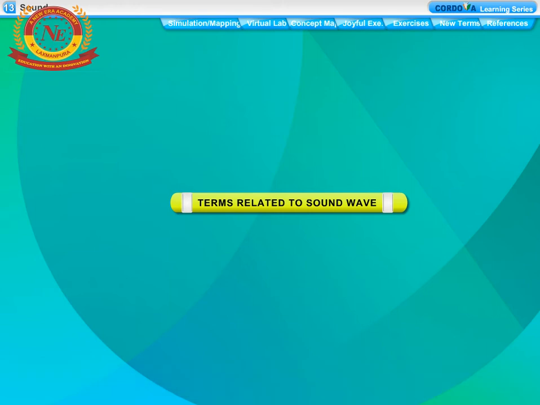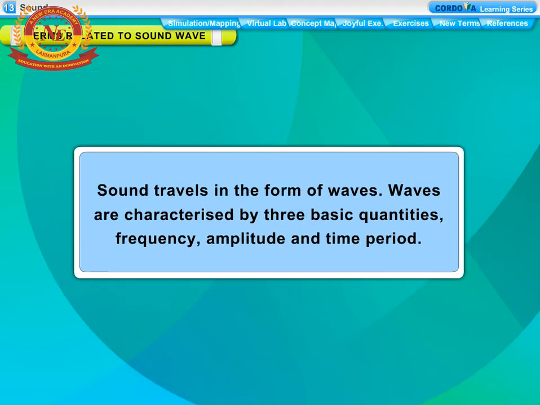Terms related to sound wave. Sound travels in the form of waves. Waves are characterized by three basic quantities, that is, frequency, amplitude and time period.